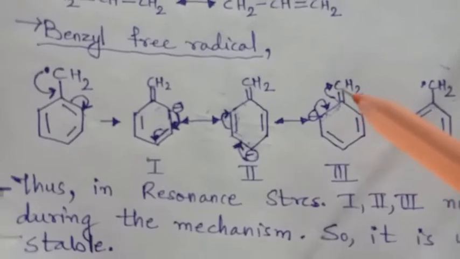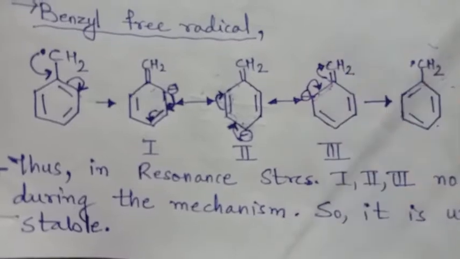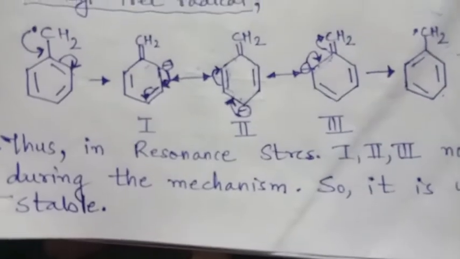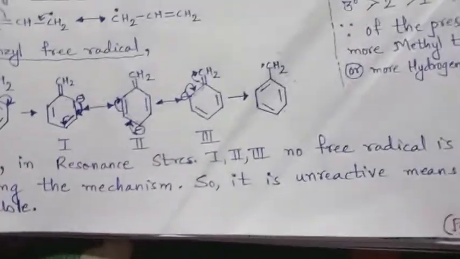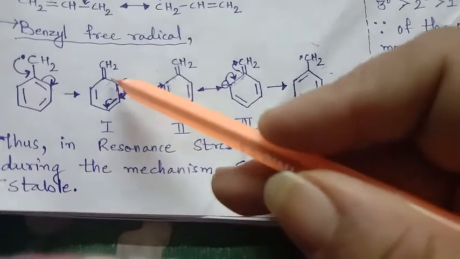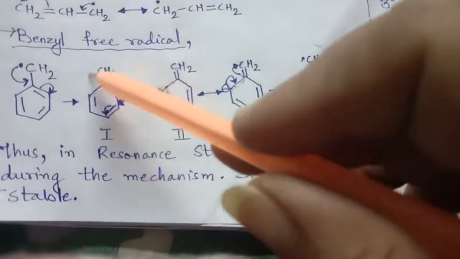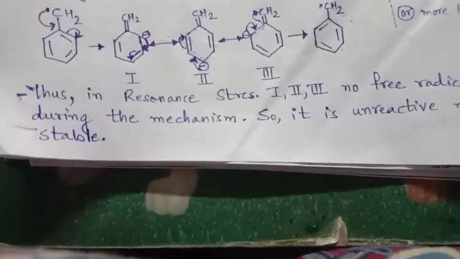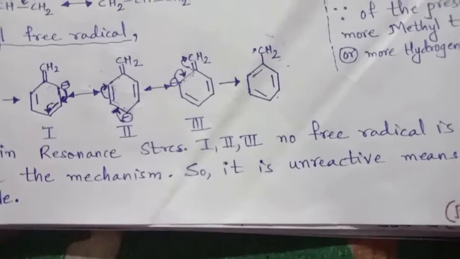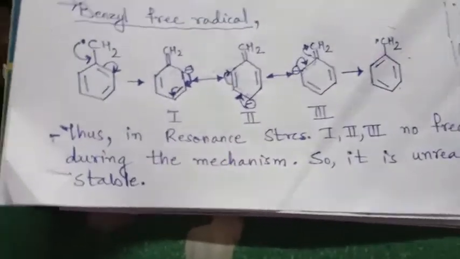And so the electron returns to the substituent from where it originally came. Here also there are three resonance structures, 1, 2, 3, and no free radical is present. Can you see any free radical here? No. In these resonance structures we are not getting any free radical, that means no free radical is available during the mechanism, and so it is unreactive, or we can say it is the most stable.